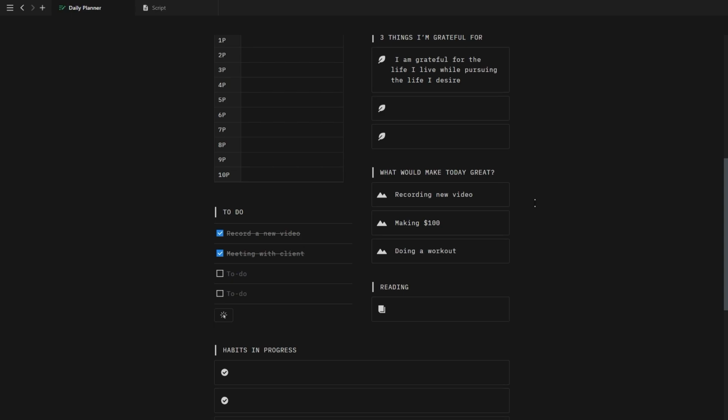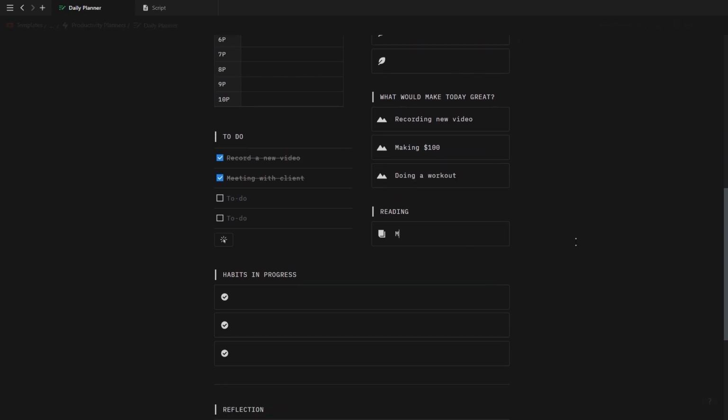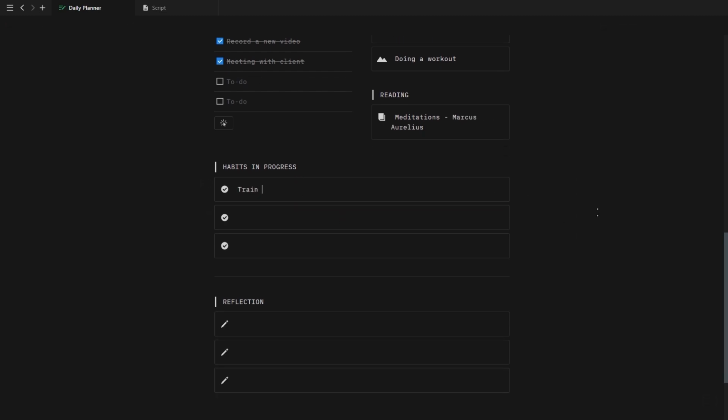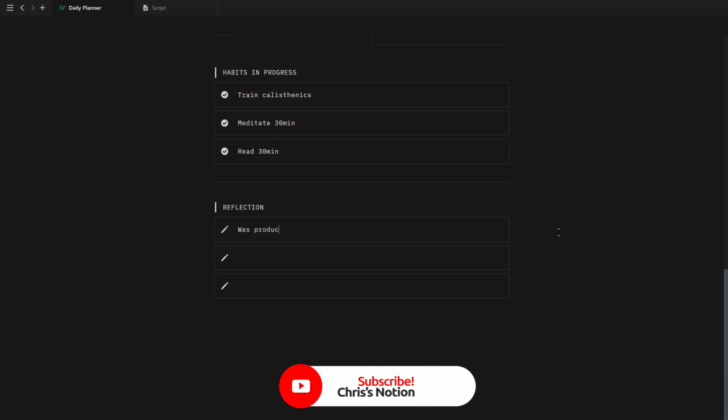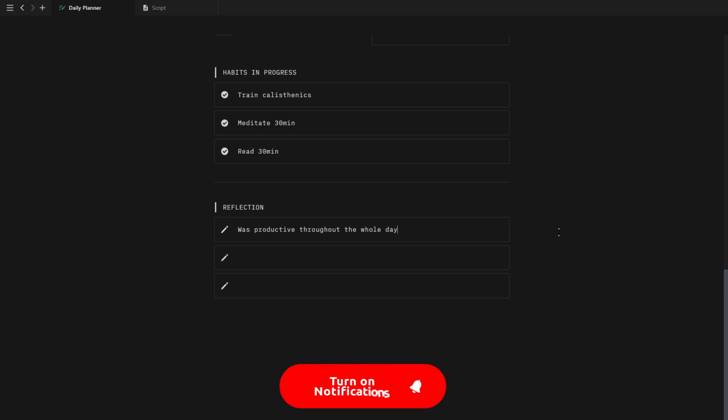And then next, you have an area where you can add the book that you're currently reading, because everybody should be reading, learning and acquiring new knowledge every single day. And then at the bottom, you have a section where you can add the habits that you're currently trying to develop, as it's ultimately your habits that's going to get you from point A to point B. And then lastly, we have a section for reflecting back on the day itself, as reflecting on what you've learned is an important part of the process.